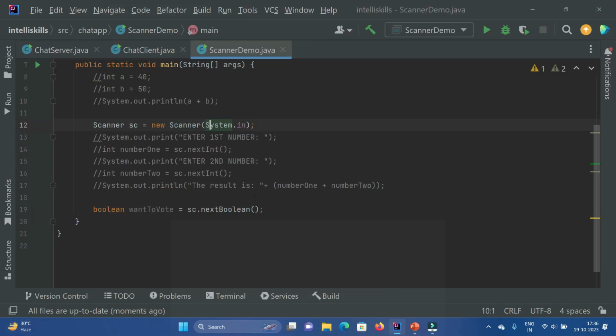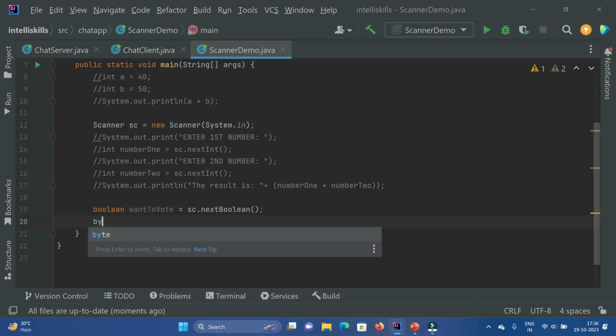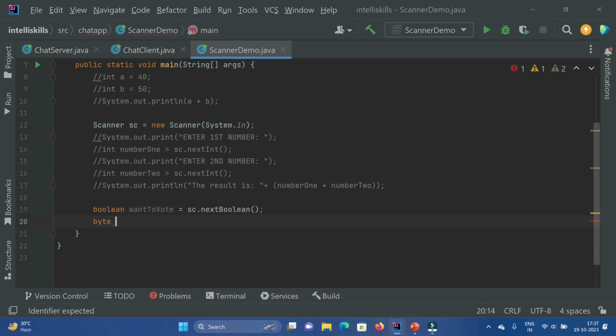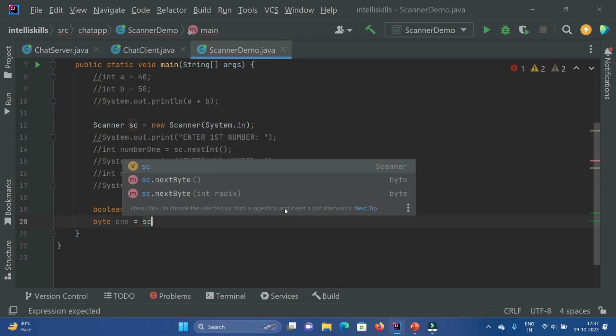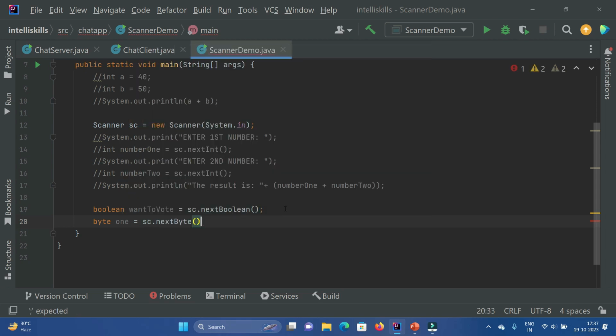Now what if it is a byte? Byte, let's say b1, a meaningful name. sc dot nextByte. Then you have to enter a byte value. If you enter something other than a byte value, if you go out of its range, it will give you an exception or error.